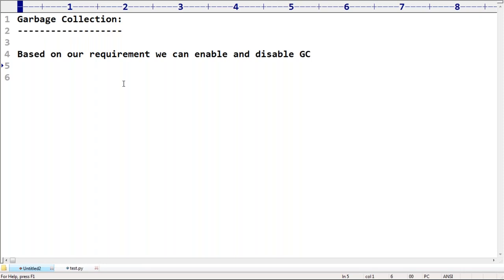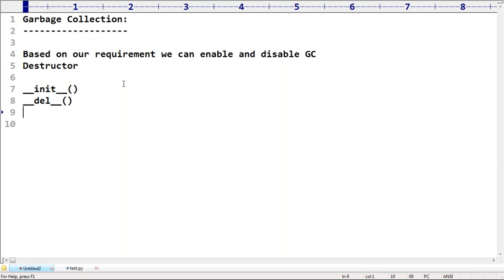Yes, it is possible, sir. Everyone can understand. Next, after that, there is one more concept, the destructor concept. Before destroying any object, if the object has any cleanup activities or resource deallocation activity, the destructor is going to take care of it. Underscore underscore init underscore underscore is called the constructor, and underscore underscore del underscore underscore is called the destructor. Remember this one, sir. So the destructor concept is there to perform cleanup activities.